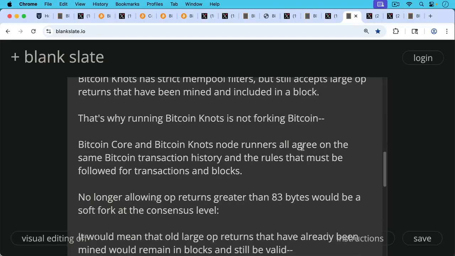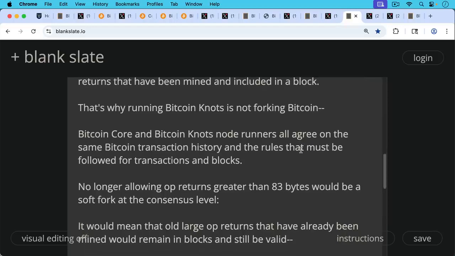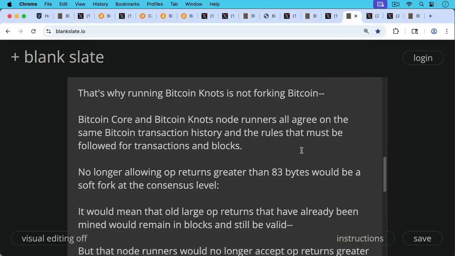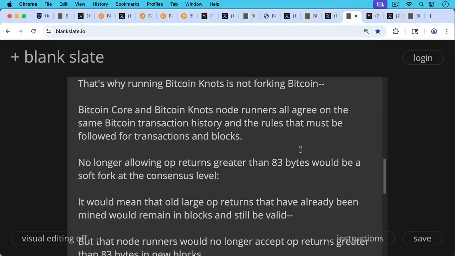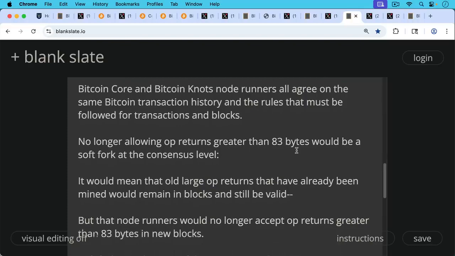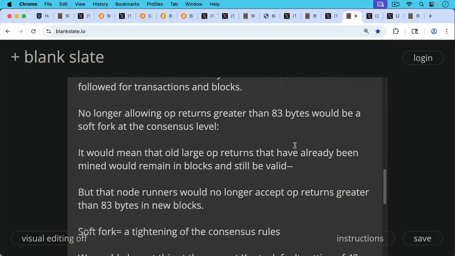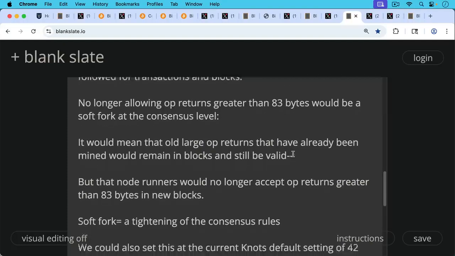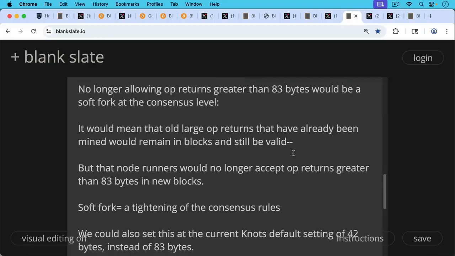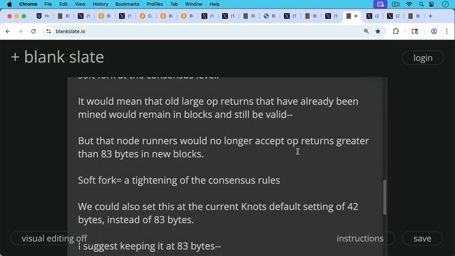Now, no longer allowing op returns greater than 83 bytes would be a soft fork at the consensus level. This wouldn't be just mempool policy. This would be what is actually allowed to be mined and accepted in blocks by nodes, by blocks that have been mined by miners. It would mean that old large op returns that have already been mined would remain in blocks and still be valid, but that node runners would no longer accept op returns greater than 83 bytes in new blocks. Soft fork is always defined as a tightening of the consensus rules.